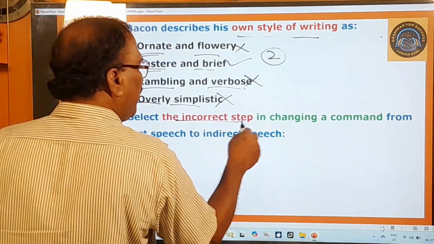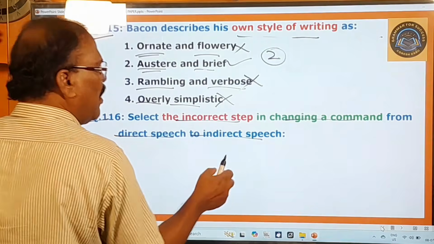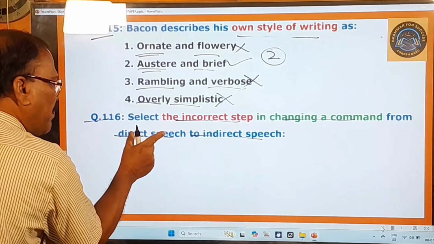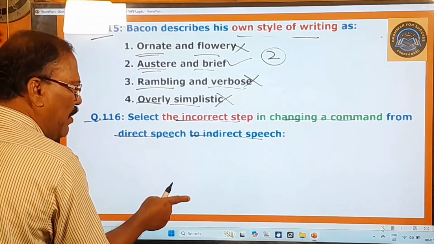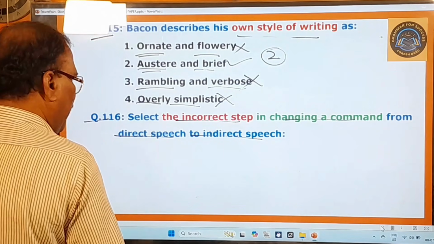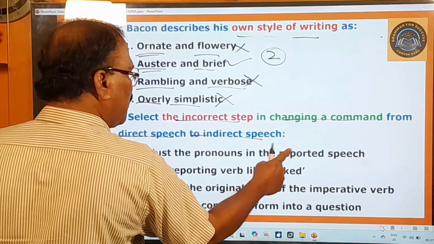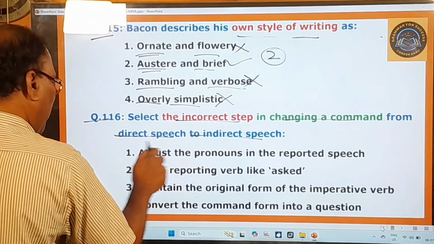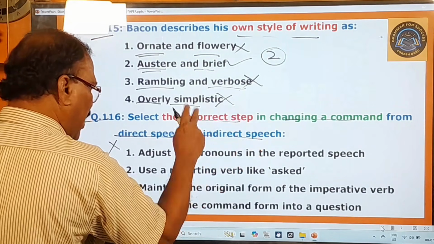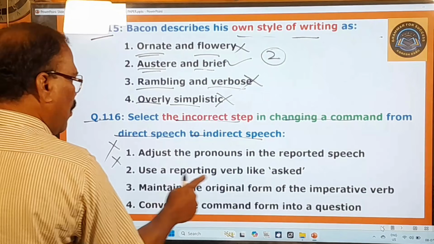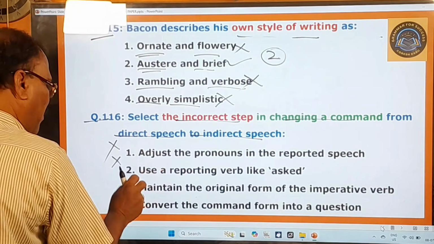Select the incorrect step in changing a command from direct speech to indirect speech. When you change a command from direct speech into indirect speech, this step is incorrect. What is that step that is incorrect, means? Here you pay attention. Look at the options. Adjust the pronouns in the reported speech. This is a correct step, therefore this is dropped. Use a reporting verb like asked. This is a correct step, therefore this is dropped. Maintain the original form of the imperative form. So this is also the correct step, therefore this is dropped.